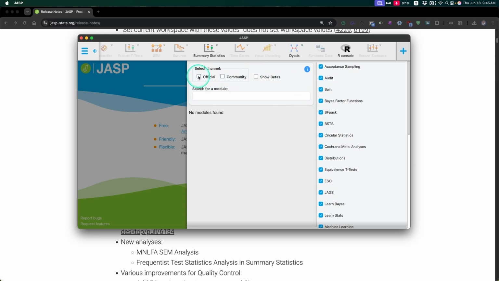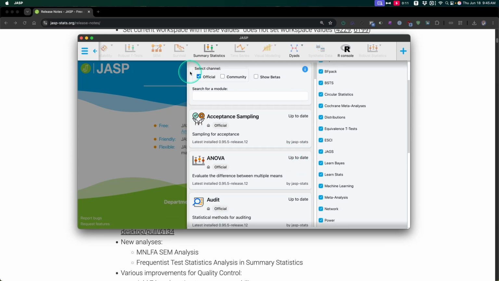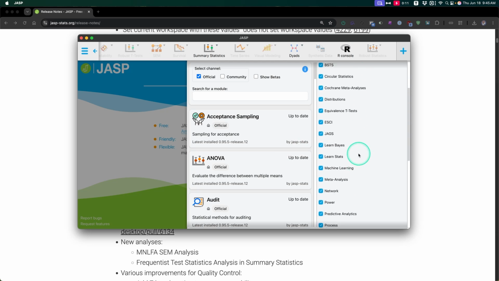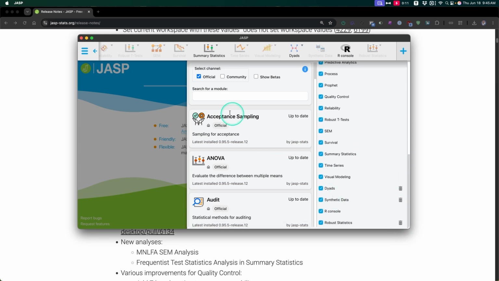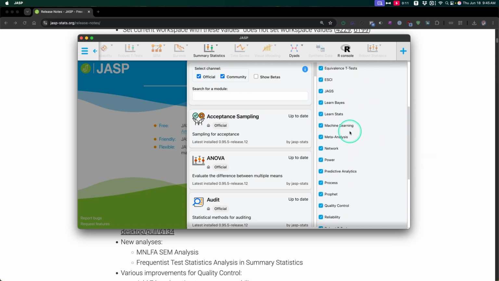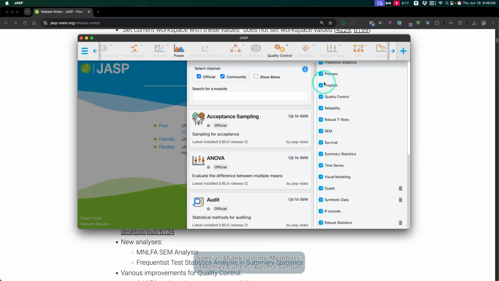So we've got the community, we've got the official. I was on the community previously, which is why it was only showing community, because I was seeing what new ones were being offered, but the official ones are produced by the JASP dev team, right? And these are the ones that you'll see in older versions of JASP here on the side. The ones with the trash cans are the ones that are made by the community. So you can't delete the official ones, okay? Can't delete those, but you can uncheck them so they don't show up in your top bar while you're scrolling through, right? You don't have to worry about them cluttering up the spaces if you don't want to. I have them all up just for demonstration purposes, of course.